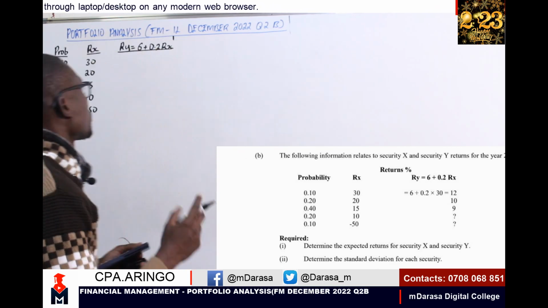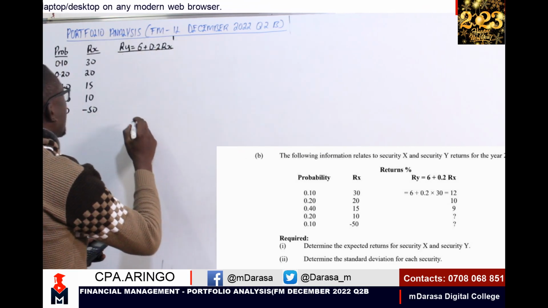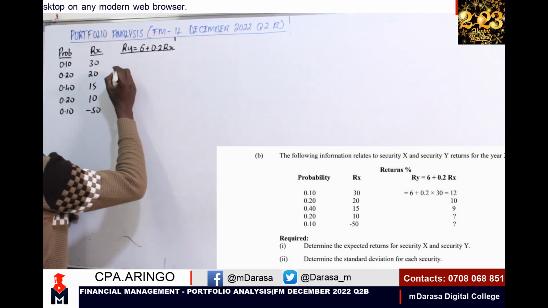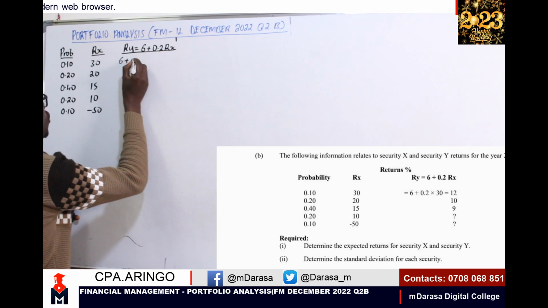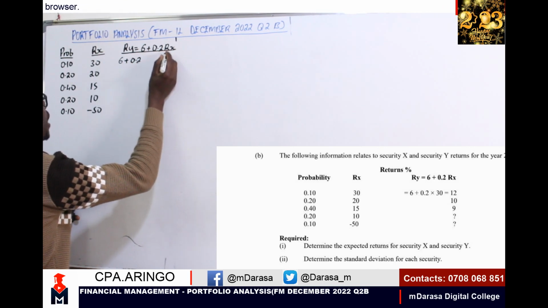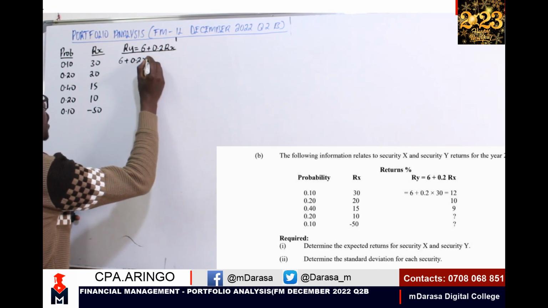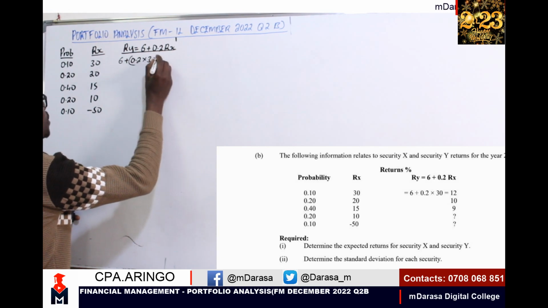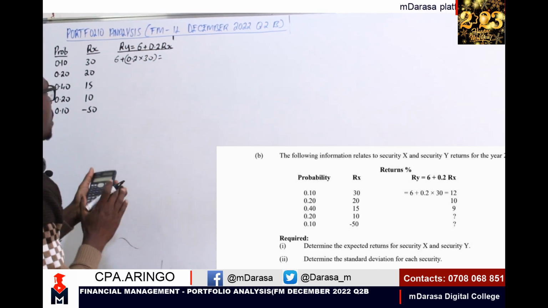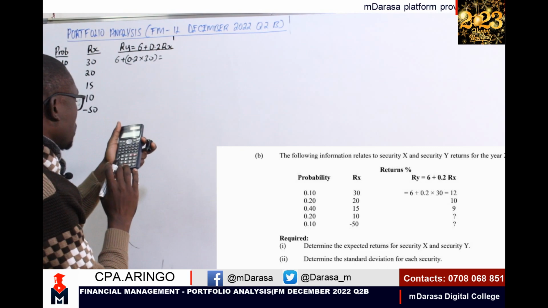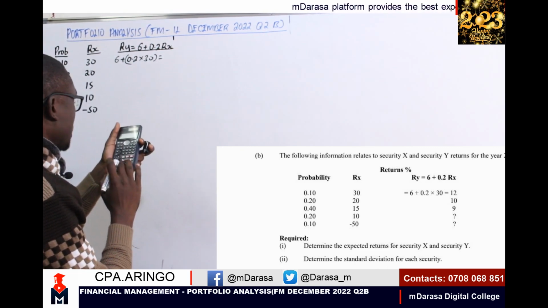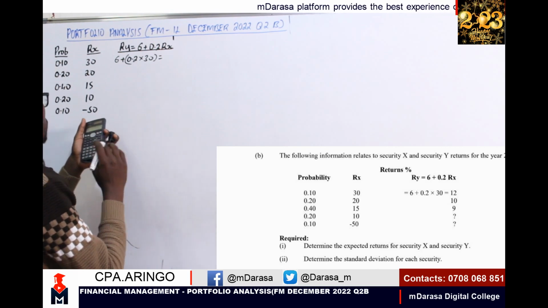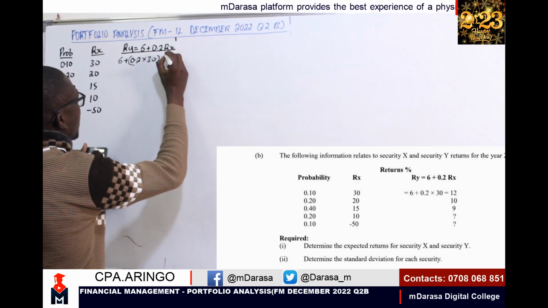For us to arrive at that figure, I'm having the 6 plus 0.2 return of security X, which is 30. So we arrive by taking 0.2 times 30 plus 6, which will give us 12, right? And that's how they have arrived at that.